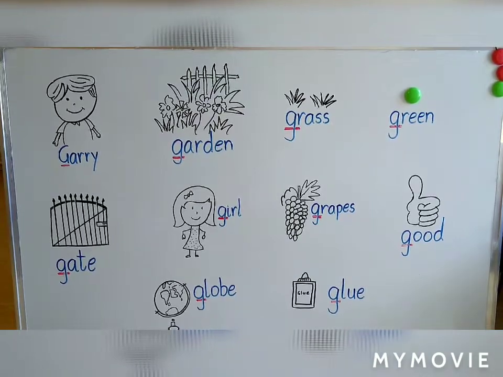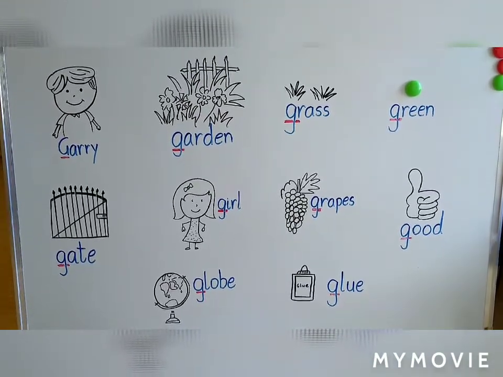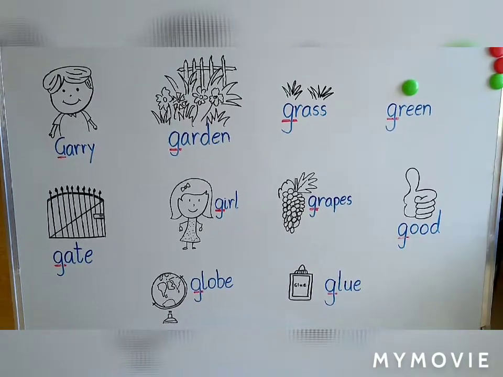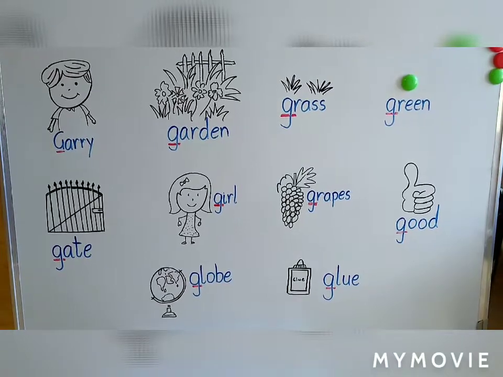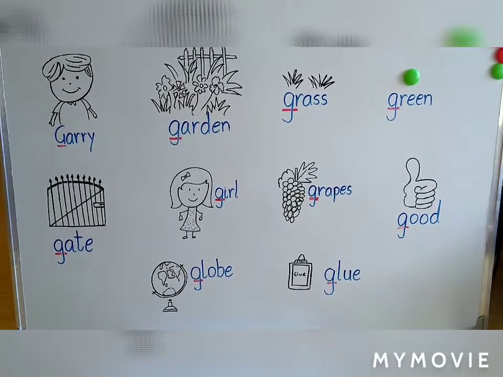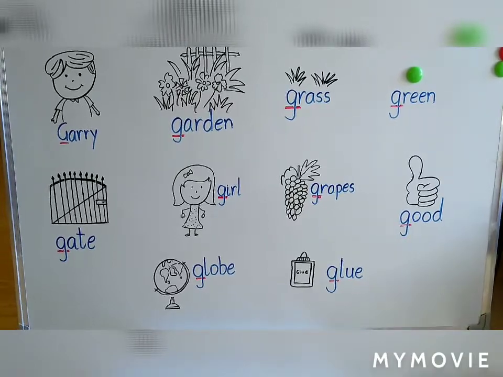The G words that we saw are Gary, garden, grass, green, gate, girl, grapes, good, globe, glue.